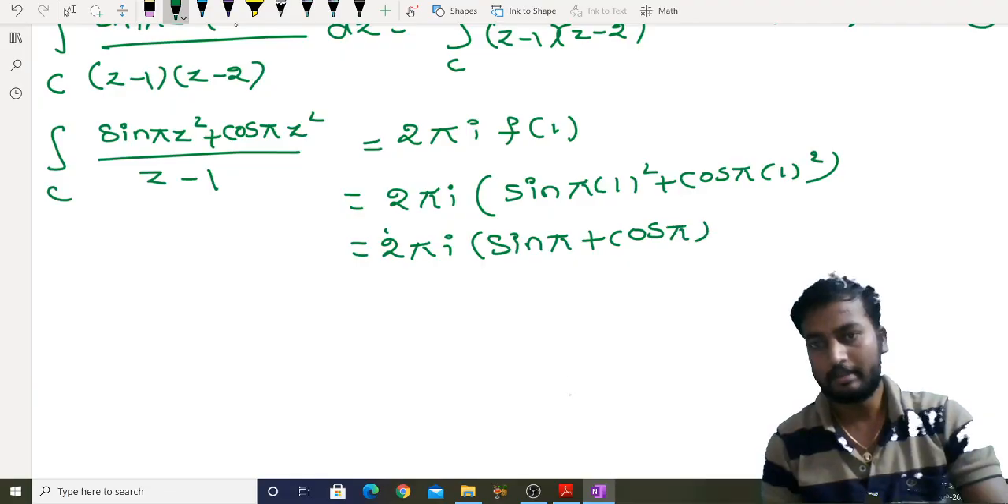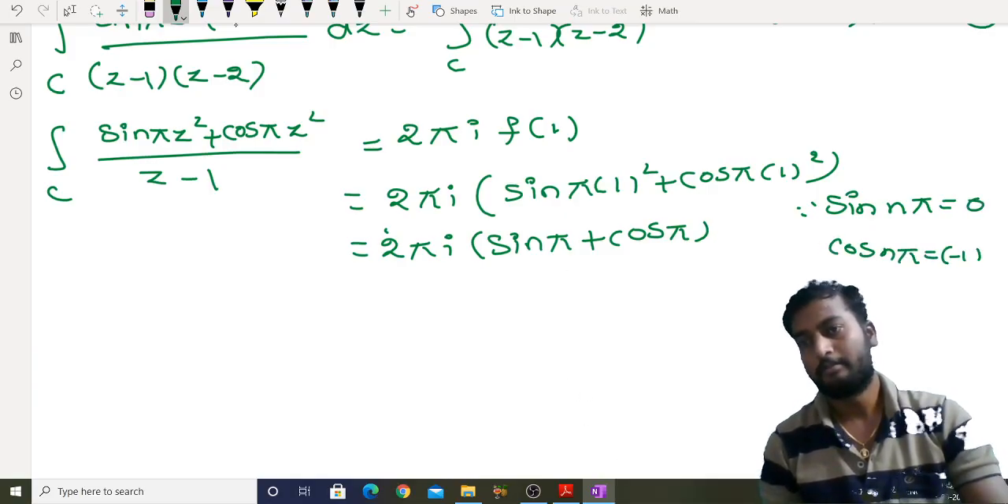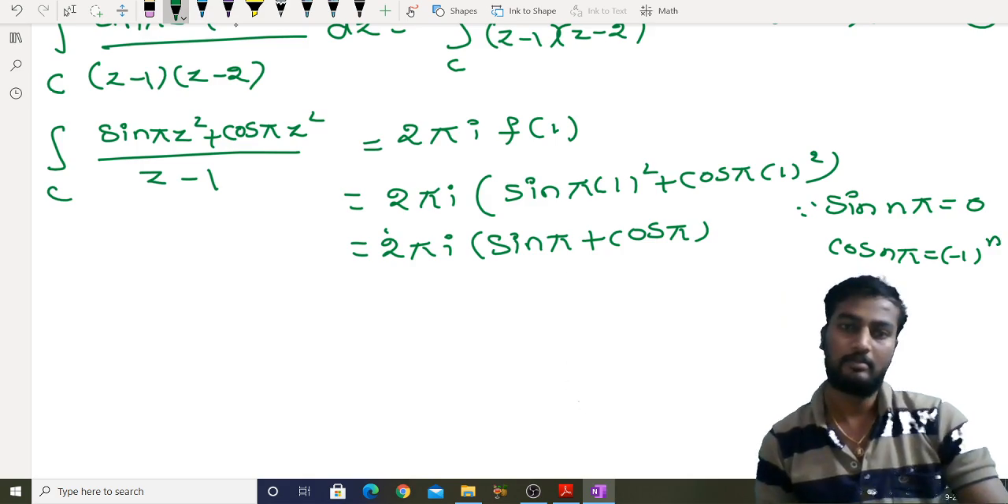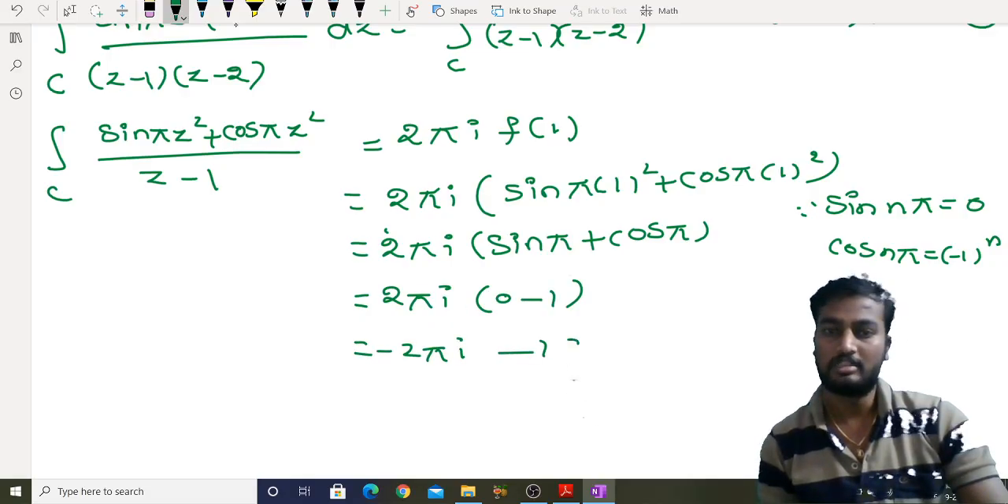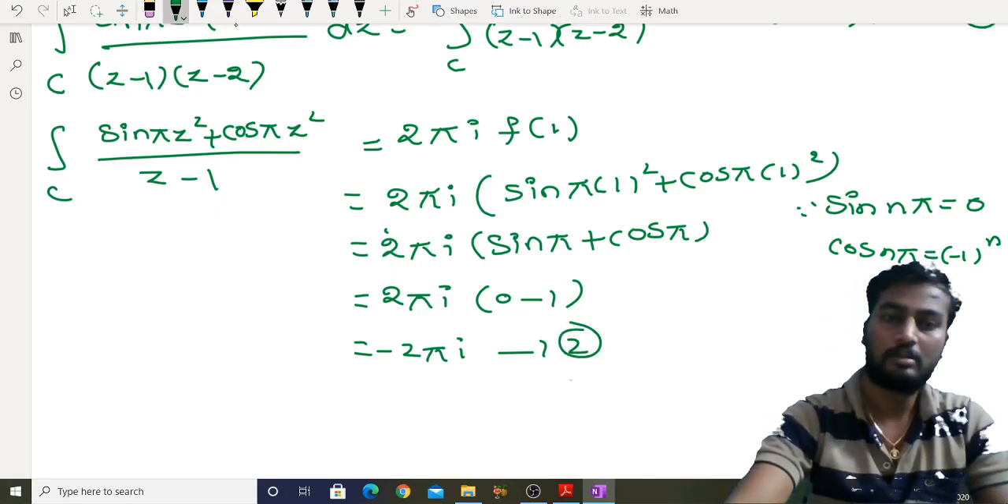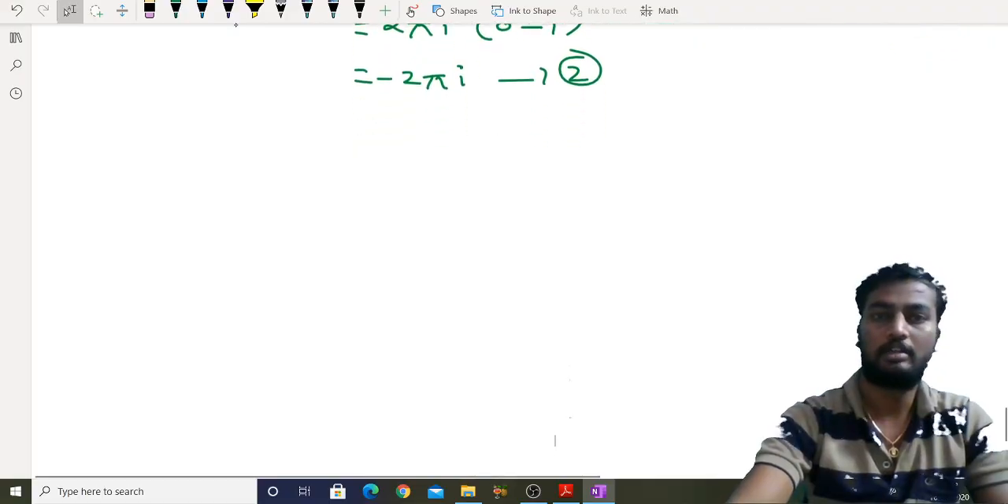So what is sin π? Since we have a formula, sin nπ is always 0. Cos nπ is (−1)ⁿ, right? So therefore this can be written as 2πi (0 − 1), which is −2πi. So this is equation 2, right?